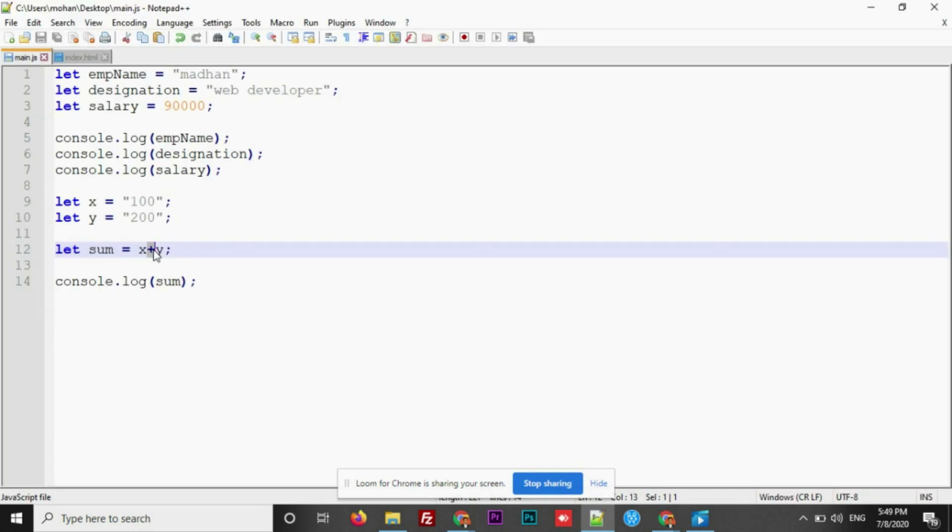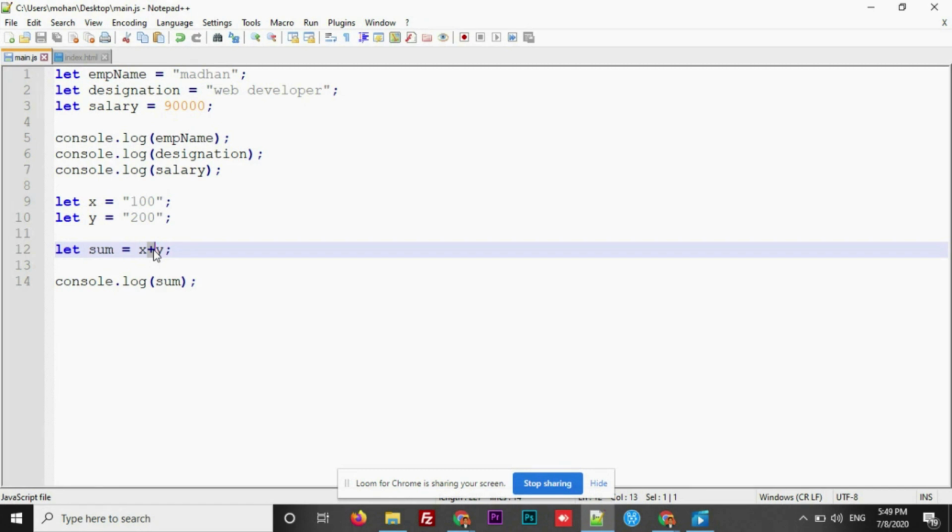Whenever you use the plus symbol between two strings, they will get concatenated and displayed in the output. That's what you have seen. 100 plus 200, just because those are wrapped in quotations, they are considered as strings. That's why you have seen 100, 200 in the output.